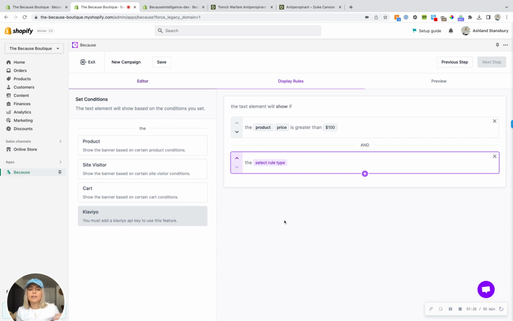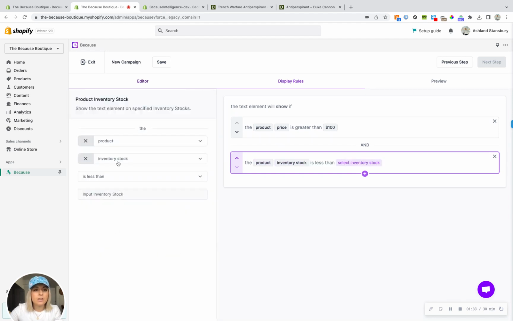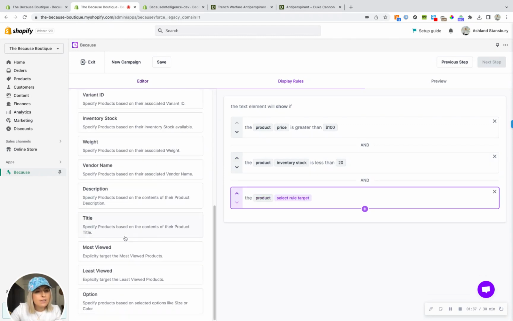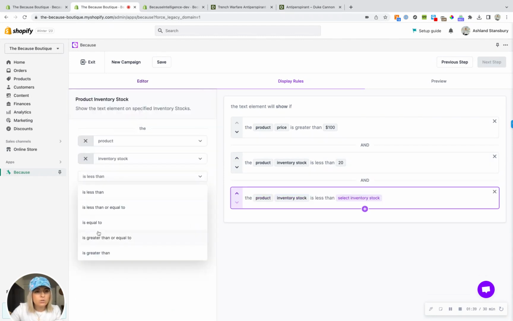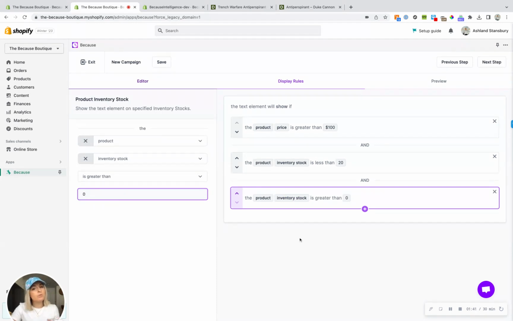Let's say we wanted to do a different campaign that said like low stock, selling out quickly. What we could do here is we could set up a product rule type that would say if the inventory stock is less than 20, we could add another rule that says if the inventory stock is greater than 0, and we would show a campaign if the inventory stock was between those two thresholds.